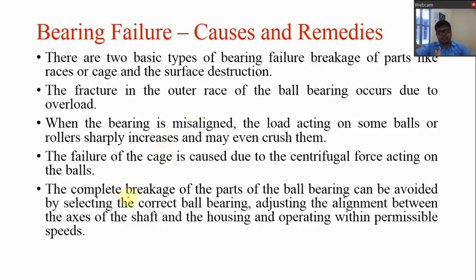So if these three things are kept in mind, that is the selection of the correct ball bearing, the shaft alignment, and operating within permissible speeds, this type of failure can be eliminated. We know that the failure mostly occurs due to excessive load or excessive speed. So if it is within permissible limit, then this type of failure can be eliminated.